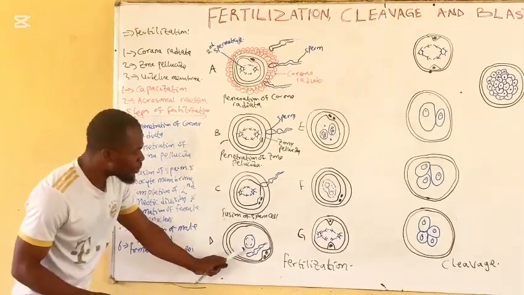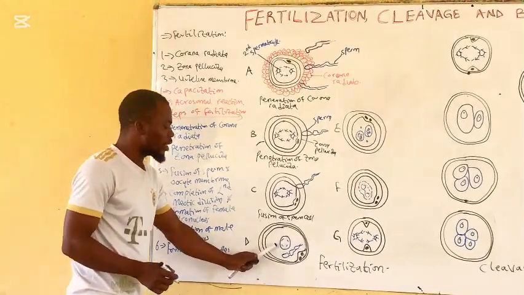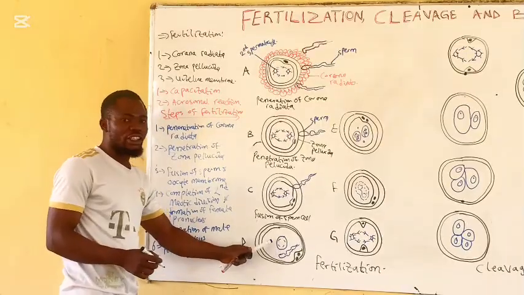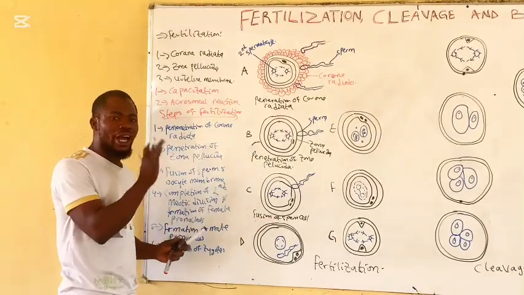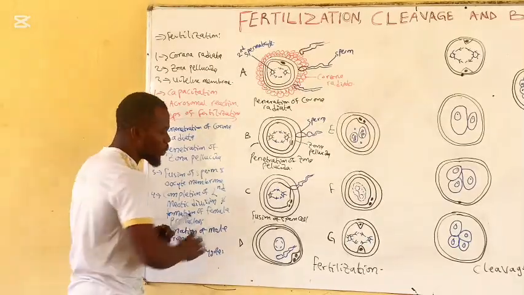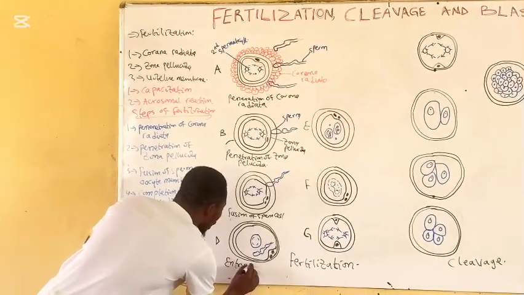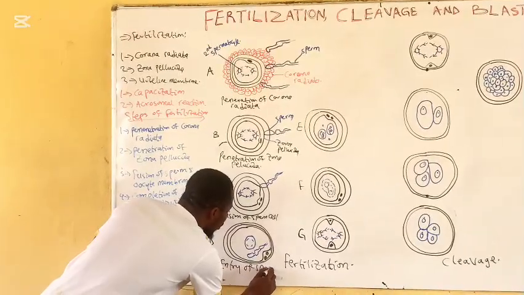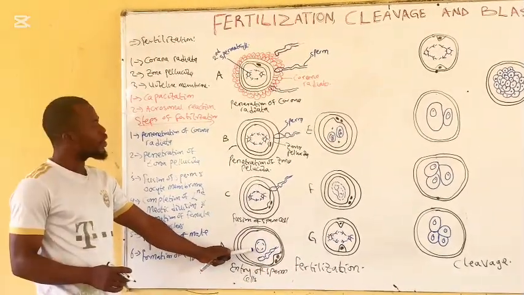Then here, the sperm cell has already penetrated the cell membrane. I will say that it is the head and the tail that will enter the membrane, as well as the mitochondrial sheath. They will be left at the surface. So here is entry of sperm cells in the oocyte membrane.